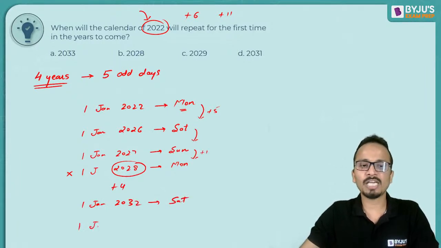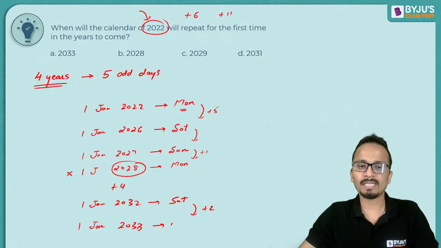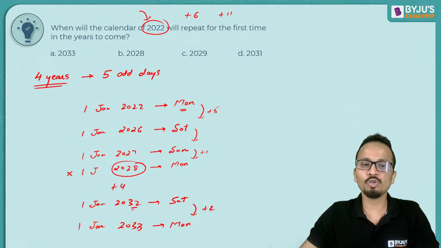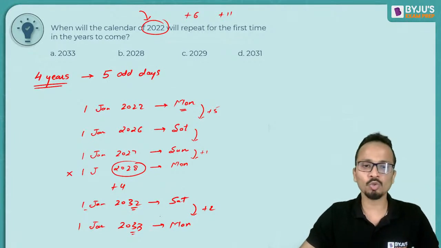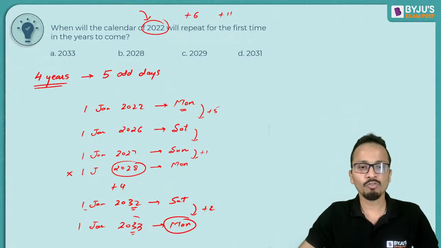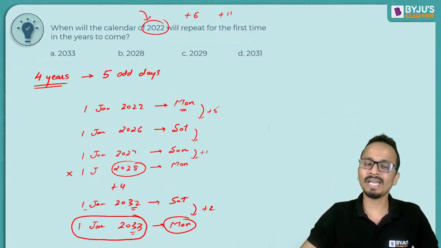And then 1st January 2033 will be Saturday +2. That is a Monday. Now, why have I added 2 here? Because from 2032 1st January, I'm going to 1st January 2033. Okay. And now I'll be passing through the February of a leap year. So that is why I've added 2 and I have obtained a Monday on 1st of January 2033.